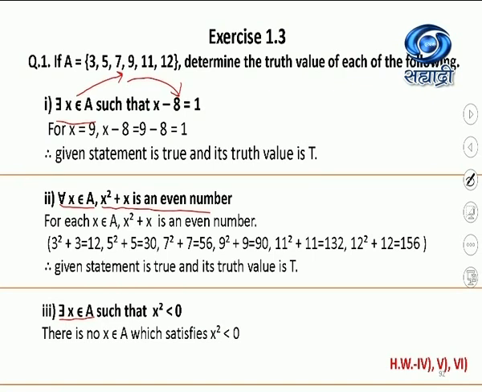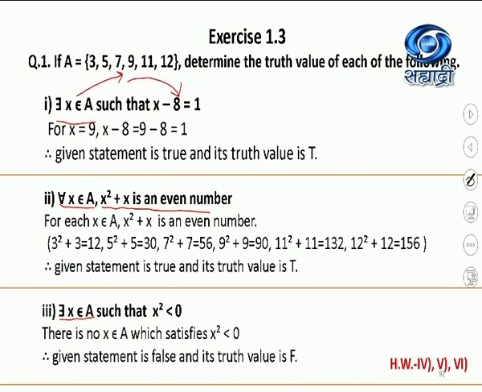Square of each number is always positive. So there is no element from the set A which satisfies the given condition x square less than 0. Therefore, the given statement is false and its truth value is F. Even if there was one element in the set A which would give us square of that number negative, it would have been a true statement, but it is not the case in this sum.